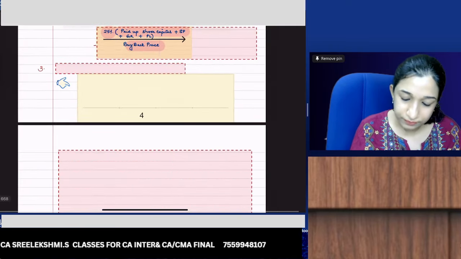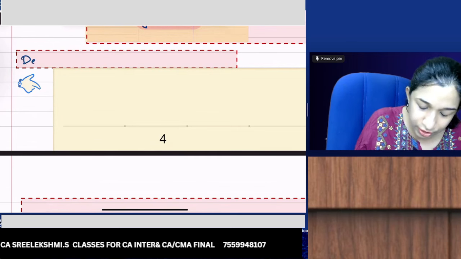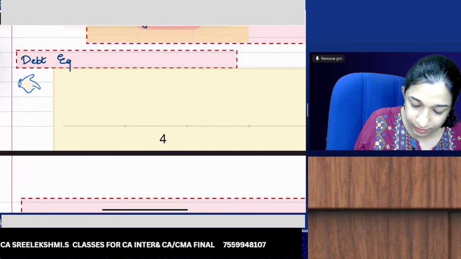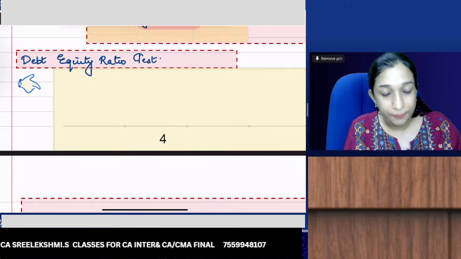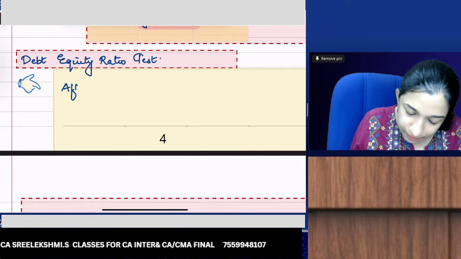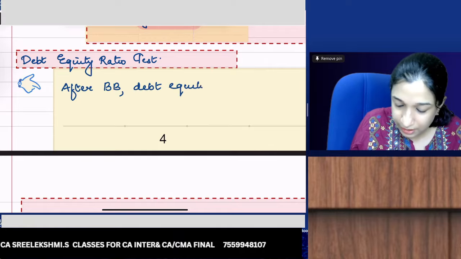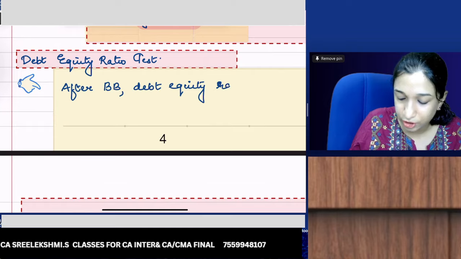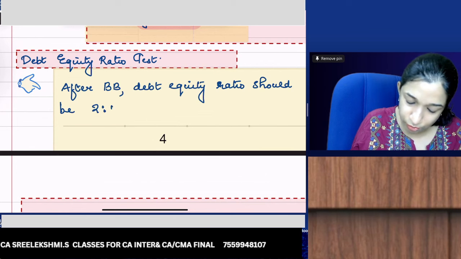And the last one is the debt equity ratio test. What is the rule? After buyback, the debt equity ratio should be 2:1.